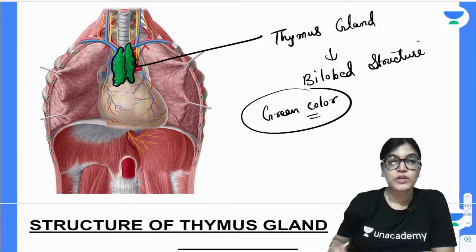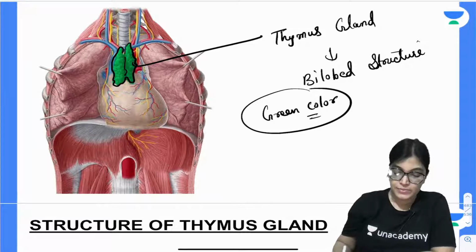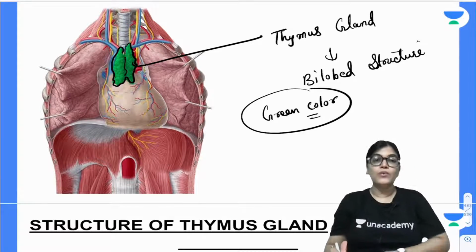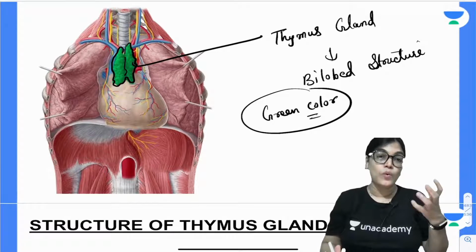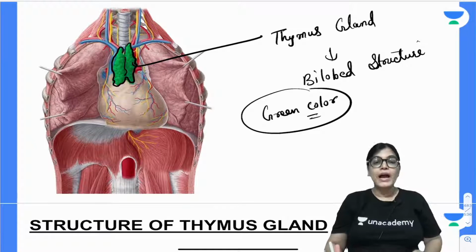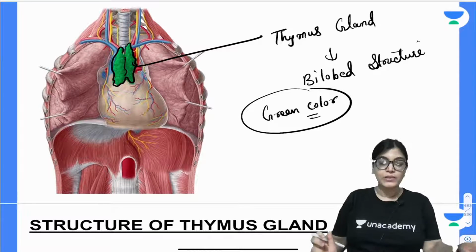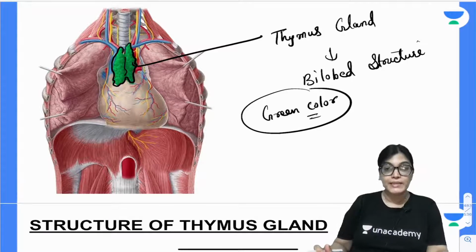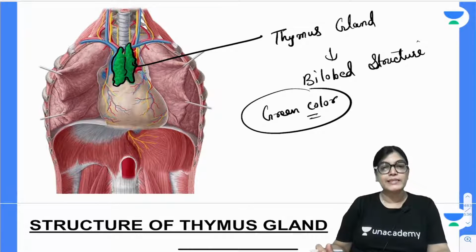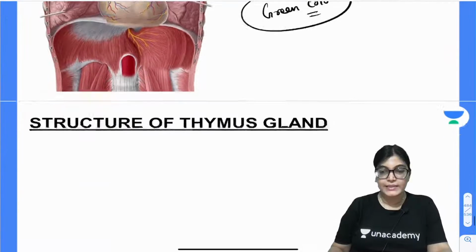And what is the location of thymus gland? It is located in superior mediastinum and anterior mediastinum. The lower part of the thymus gland is present in the anterior mediastinum, and the upper part of the thymus gland is present in the superior mediastinum. So let's talk about the structure of thymus gland in detail.